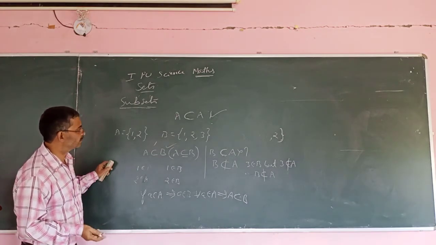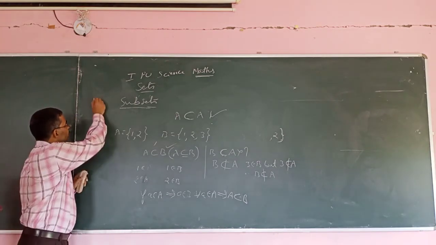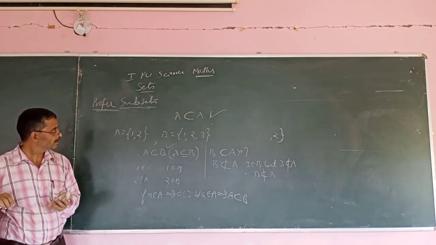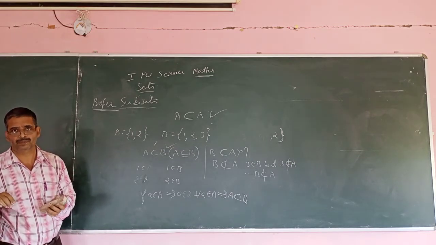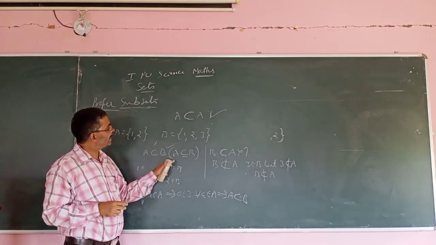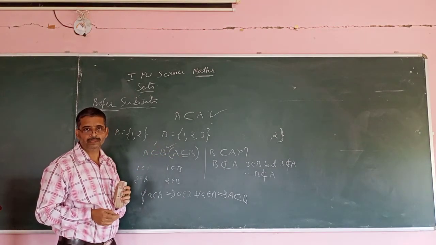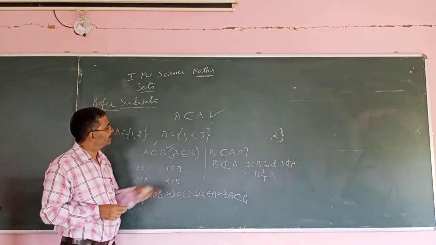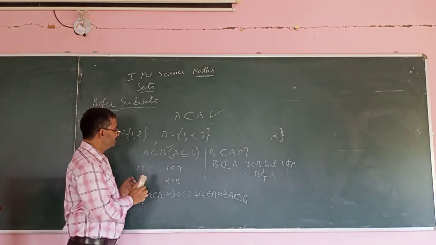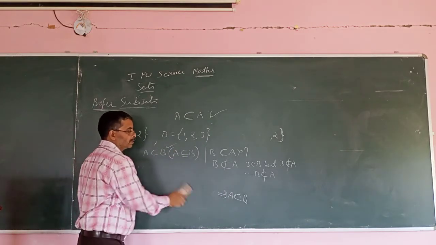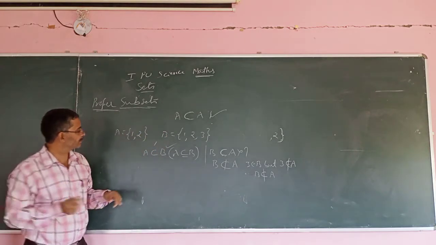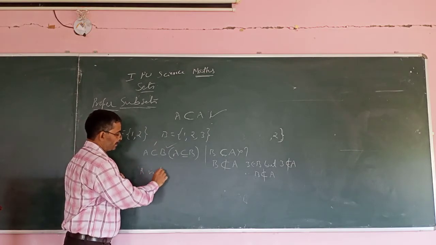Next, one more addition to this, what is called proper subsets. What are proper subsets? Now, if I consider this example, A equal to {1, 2}, B equal to {1, 2, 3}, A is a subset of B. And further, there is an extra element in B. There is an extra element 3 in B. Then I can say that A is a proper subset of B.